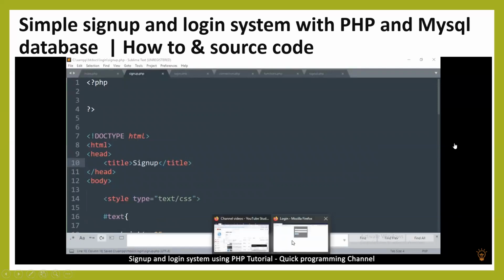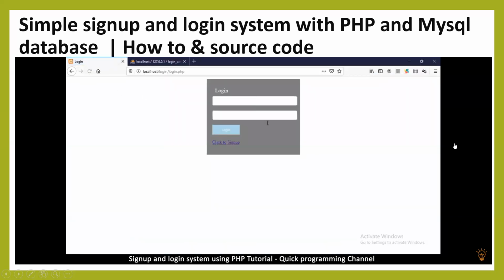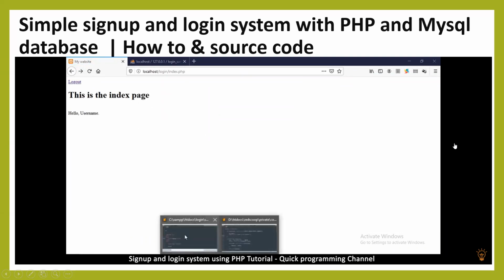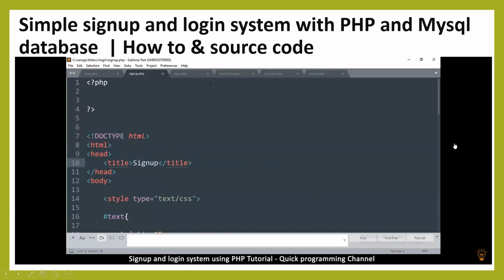Okie doke. So if I refresh this, click to sign up, we're on the sign up page. Click to login, we're on the login page. So what I want though is to go to the index page, sorry, and be redirected to the login page. So here we are at the index page. We're being allowed to view this page, which should not be happening. So let's create some restriction.